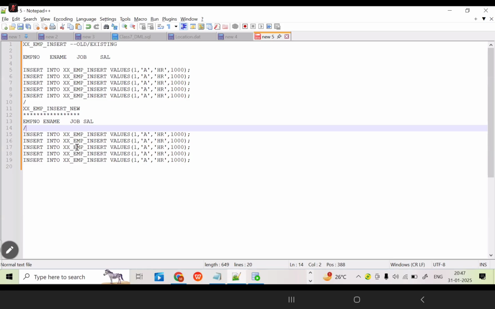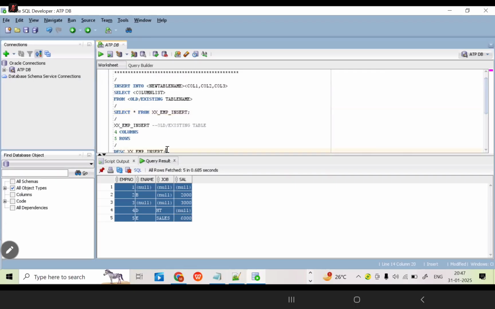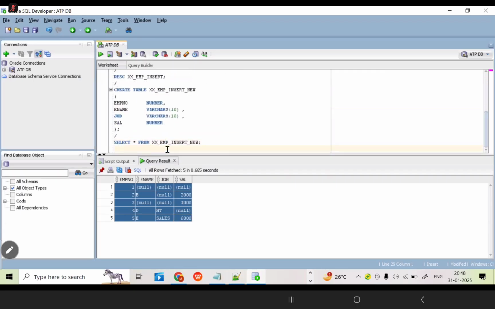Both the table structures should be same. Structure is nothing but columns and data types only. As per SQL point of view, as per Oracle point of view, what is the structure? Structure is nothing but columns and data types only. Now you can tell me, for both the tables, existing and new table, the structure should be same or not? Should be same. Yes, correct. If it is same, then we can use this syntax only.